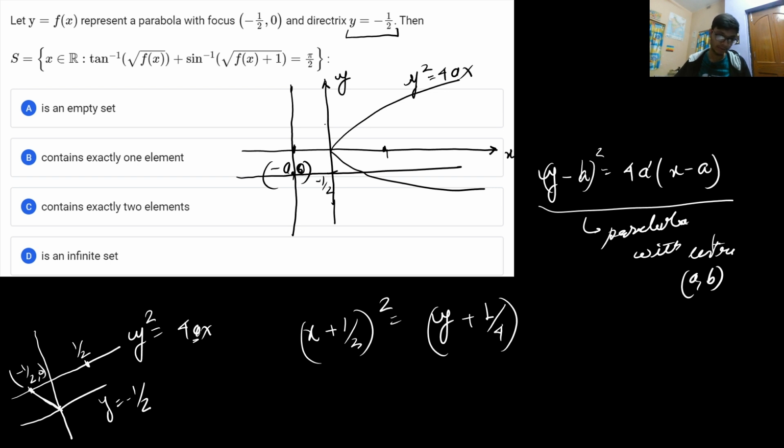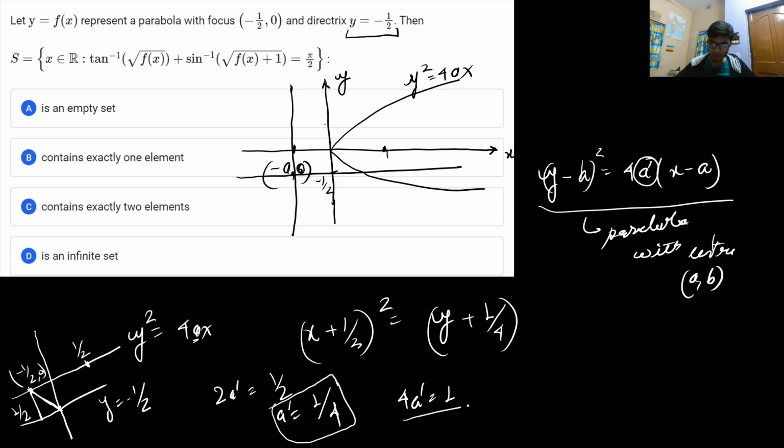Now let us find the perpendicular distance. What will be the perpendicular distance? The perpendicular distance will be equal to 1 by 2, and we know that the perpendicular distance between the focus and the directrix is equal to 2a dash. So 2a dash is equal to half. From here you get the value of a dash as 1 by 4, so therefore 4a dash is equal to 1.